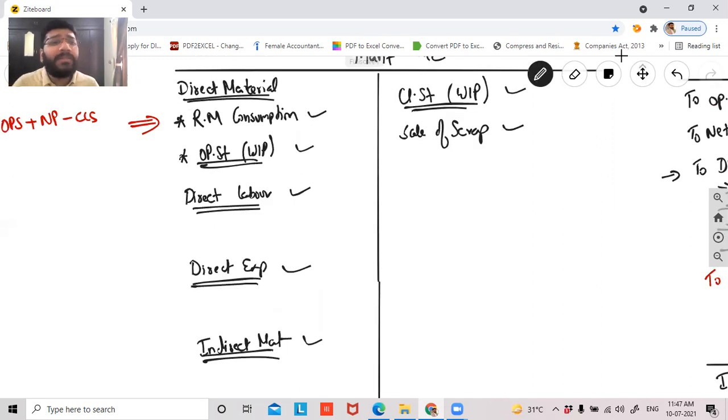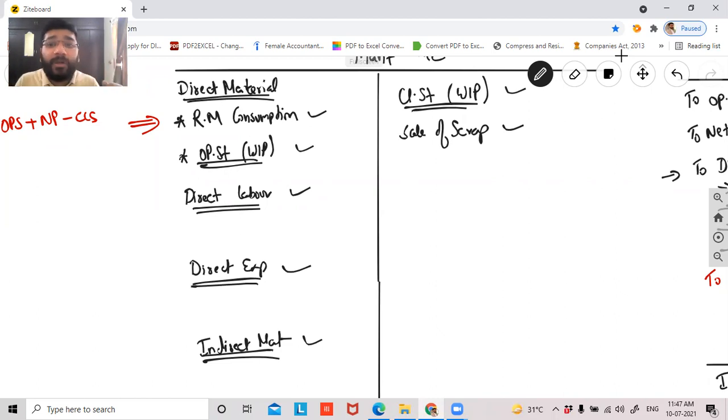And if you look on the credit side, you record one more thing, which is sale of scrap. Can somebody tell me the meaning of scrap? When you manufacture, there'll be a lot of unnecessary or useless items that will get generated along the manufacturing. For example, if you're manufacturing furniture, the raw material is wood logs. You take the wood logs and put them in the manufacturing process. When you manufacture, there'll be a lot of extra dust and everything that is getting accumulated around the place where the goods is manufactured. That is called scrap.